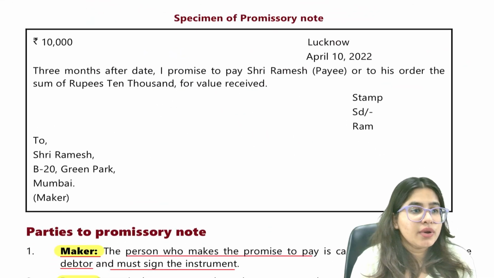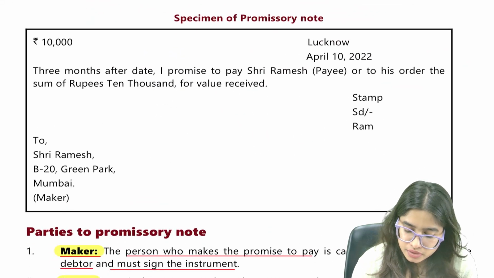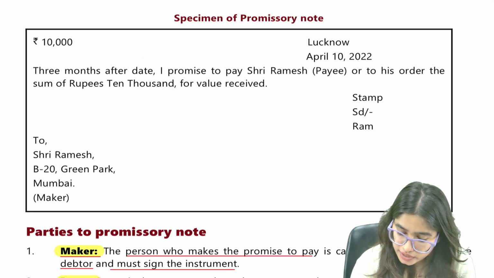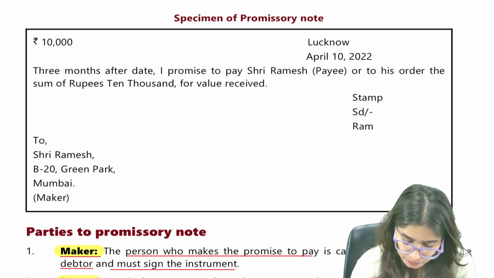For example, see here, one example is given here. Who has made this particular promissory note?